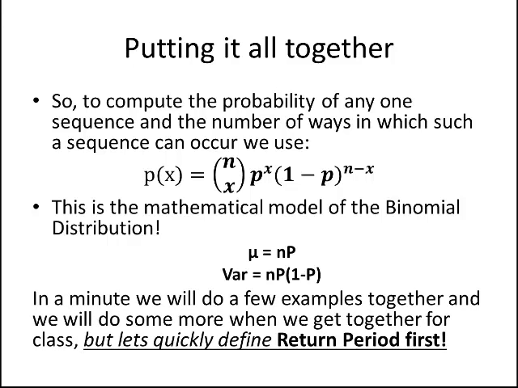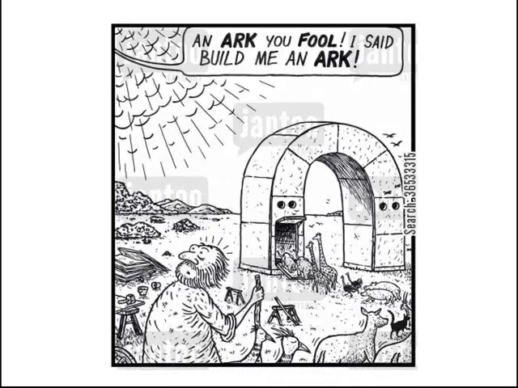So in a minute, we're going to do a few examples together, and we will do some more when we get together in class. But before we do that, and then we're going to follow it with some examples, then this chunk of the lecture will end. We want to define this thing that we call return period, because it's got a very important meaning when we talk in terms of hydrology, hydrologic statistics, right? So return period, and here's kind of a funny little comic that you have in your notes. I said, an ark, you fool. I said, build me an ark, right? Not an arch. And so, in Noah's case, he's left with this flood of great magnitude, right?